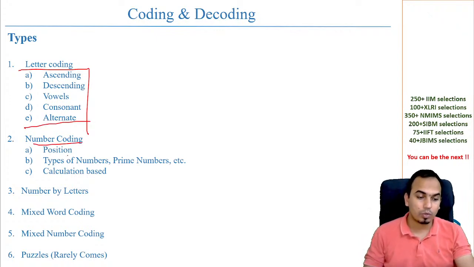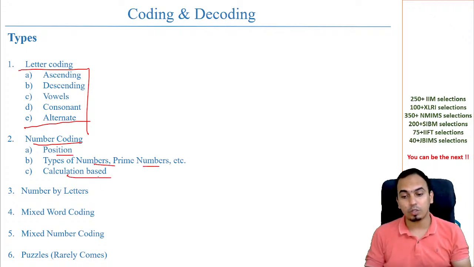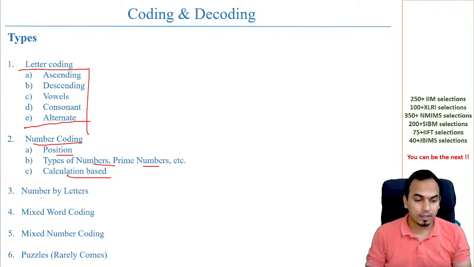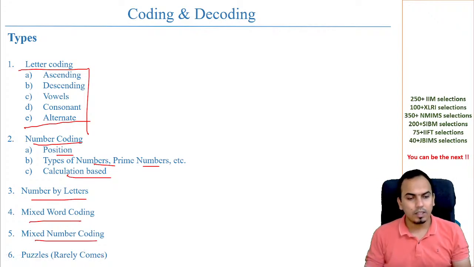This can be a number coding, again that can be based on the position. It can be based on the type of number, like prime numbers. The calculation base is also there. So these are some of the things that are possible here, and so you have number by letters, mixed word coding, mixed number coding. All this is there.